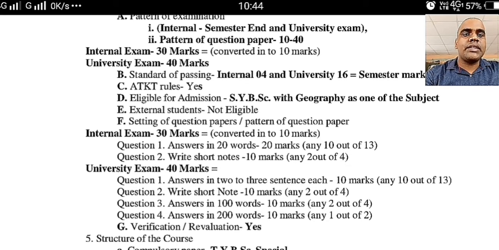And then the university exam will be of 40 marks. In that, 4 different questions will be there. The first question will be of 1 or 2 sentences. 13 questions will be there, out of which you have to attempt 10. Question 2, short notes, 4, out of which you have to attempt 2, 5 marks each. The next question will be answer in 100 words. 4 questions will be asked, from which you have to attempt 2, 5 marks each. And the last question, question number 4, there will be 2 questions, out of which you have to attempt 1 for 10 marks. In this way a 40 marks university exam will be there for each paper each semester.